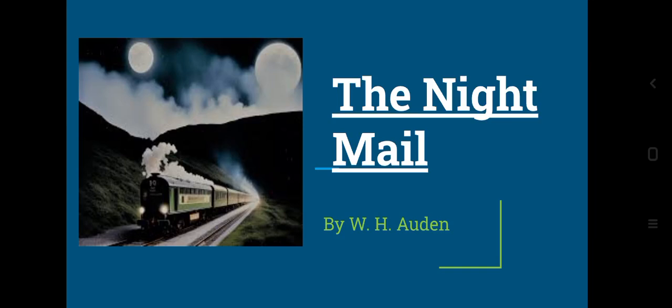And here we are with the second part for the poem The Night Mail written by W.H. Auden. The first part has already been posted, and we are now in the second part. In the first part we have read about the rhyme scheme, form, structure, themes, about the author, everything. And now we are on the second part, which has the line by line explanation. So let's get started without wasting any time.